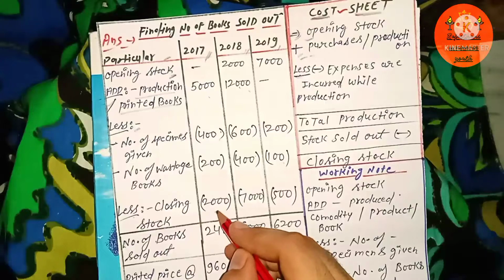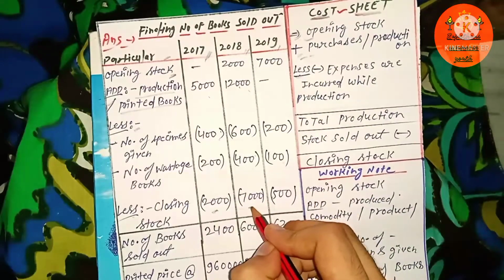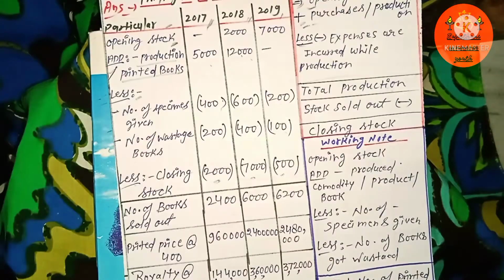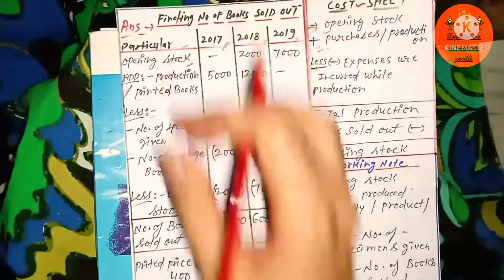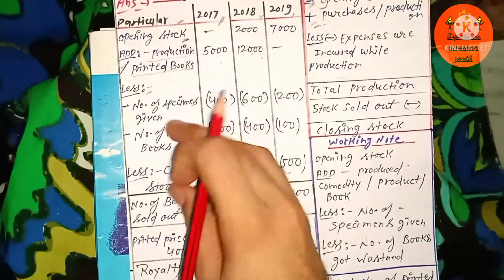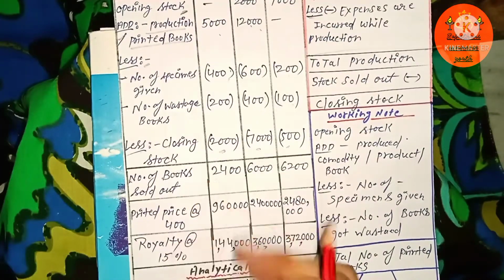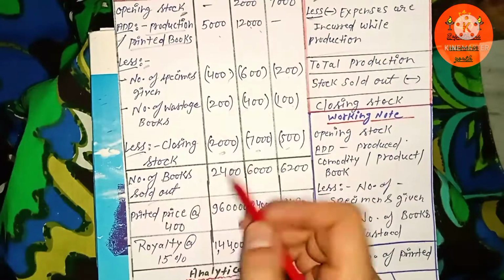So simply put these down in a separate column. You just have to add both and subtract all the expenses and the closing stock amount. Then you will get the number of books sold out in the year of 2017.